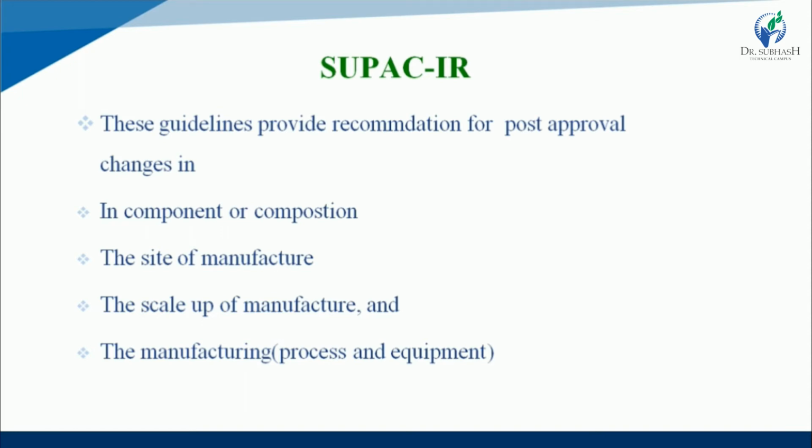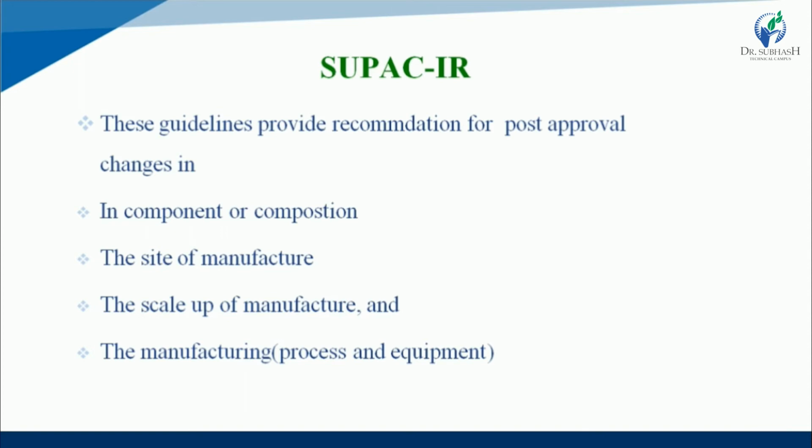Which type of post approval changes? Like the component or any composition changes, site of manufacturing, if any change in manufacturing site is required for manufacture, and in manufacturing, if any scale up, for scale up purpose, if post approval changes are required, scale up of manufacture.